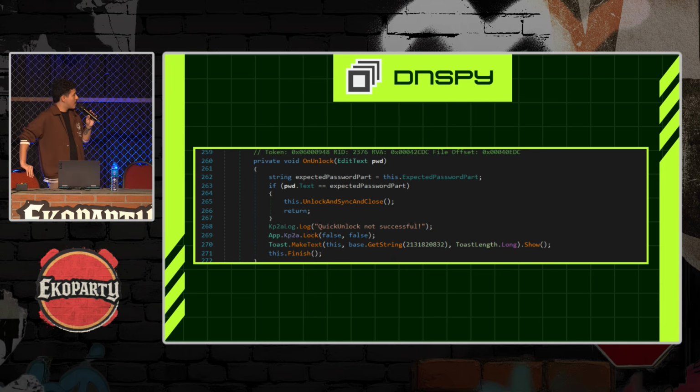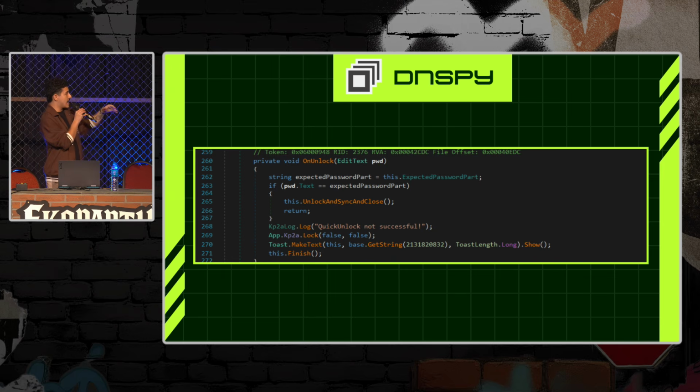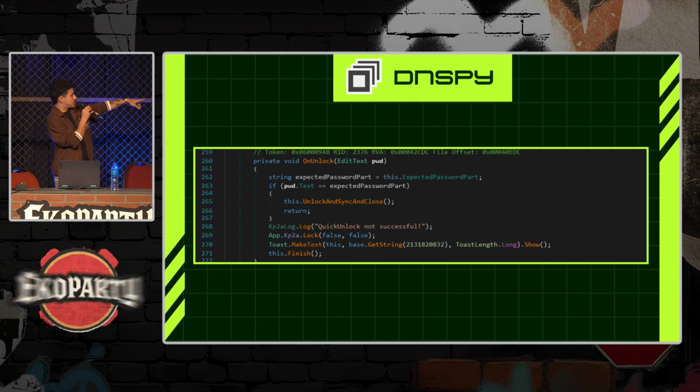Its functionality is very simple. Basically, it receives a string that is being passed in this edit text, which is probably the edit text on which the user submits the last three characters of his password, and then it compares it to a string that it calls expectedPasswordPart. So it's pretty simple.